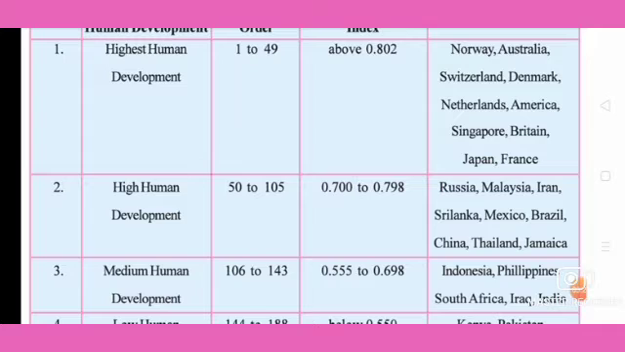Then the second classification is high human development. Already we saw the order 1 to 49, so this is from 50 to 105, with an index from 0.700 to 0.798. Which are the countries? Russia, Malaysia, Iran, Sri Lanka, Mexico, Brazil, China, Thailand, Jamaica. These are the countries that come under high human development, the second classification.